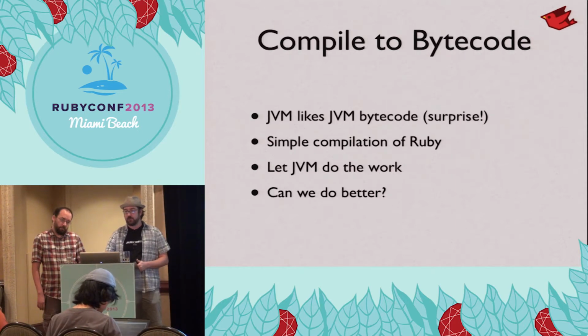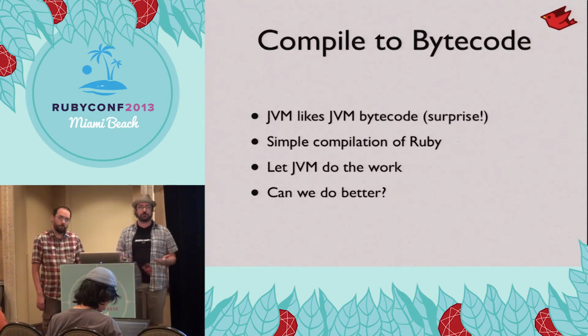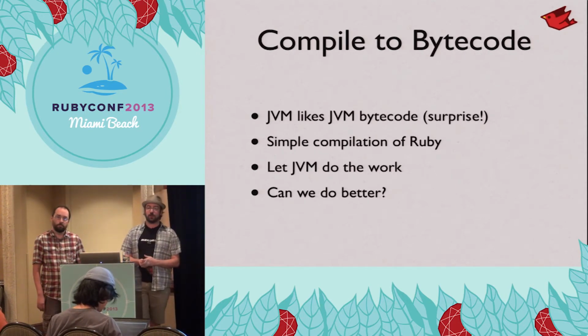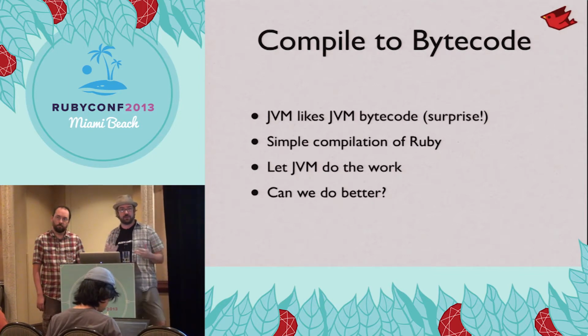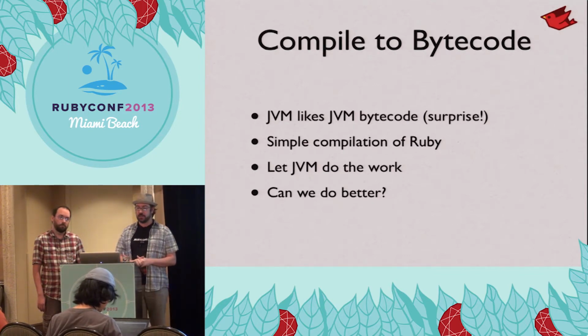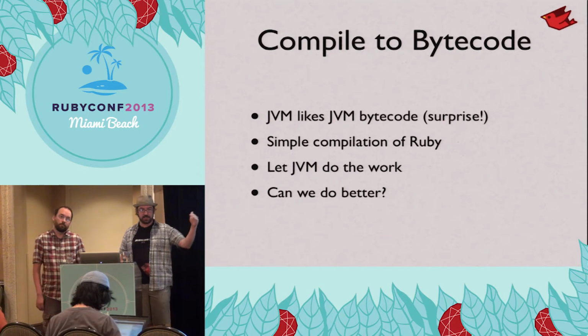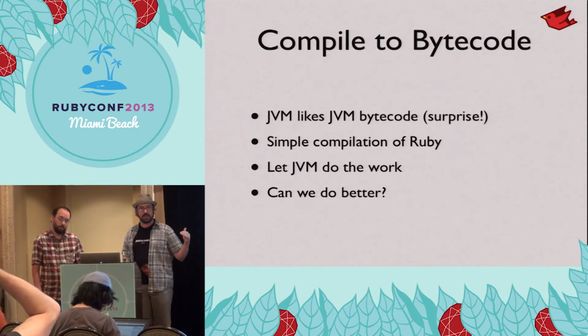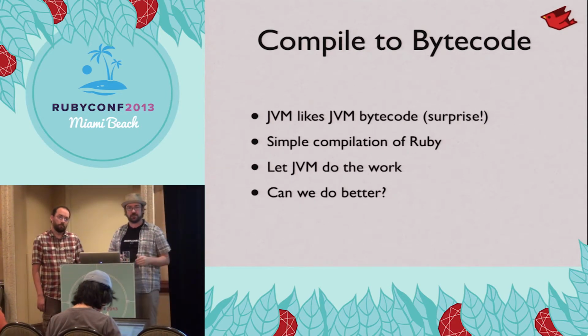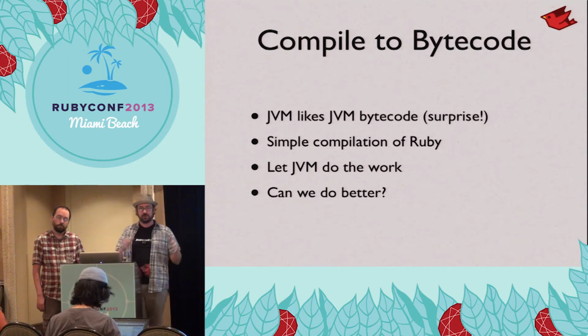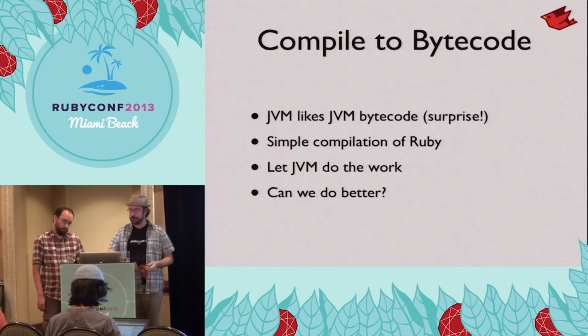The first step of what we do as far as performance is basically just compiling things down to bytecode. The JVM likes bytecode, obviously, and that's what it optimizes. So that's the simple first step. What we can do more of here is generating real classes for the Ruby classes that you create, so the JVM sees a normal Java class object, generating instance variable tables that are directly in the object rather than as a tag-along data structure, shrinking everything down, reducing the amount of indirection that we have.